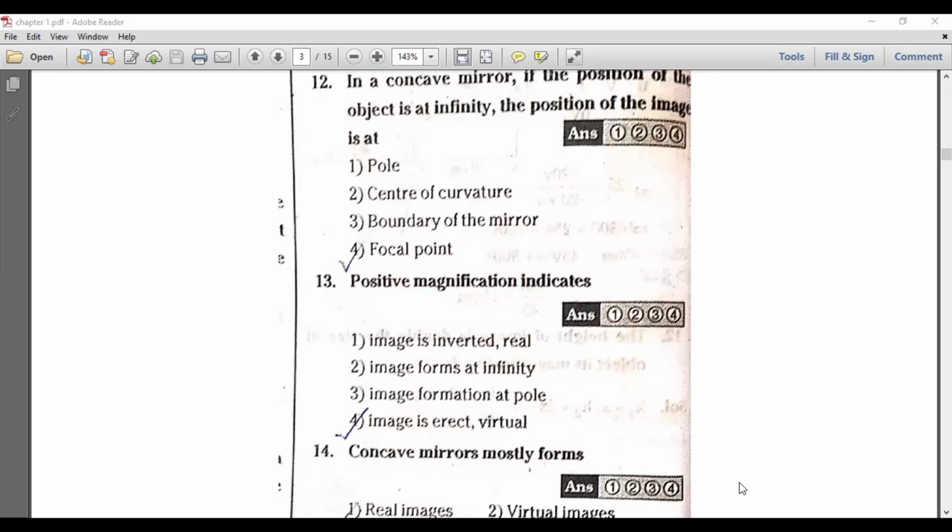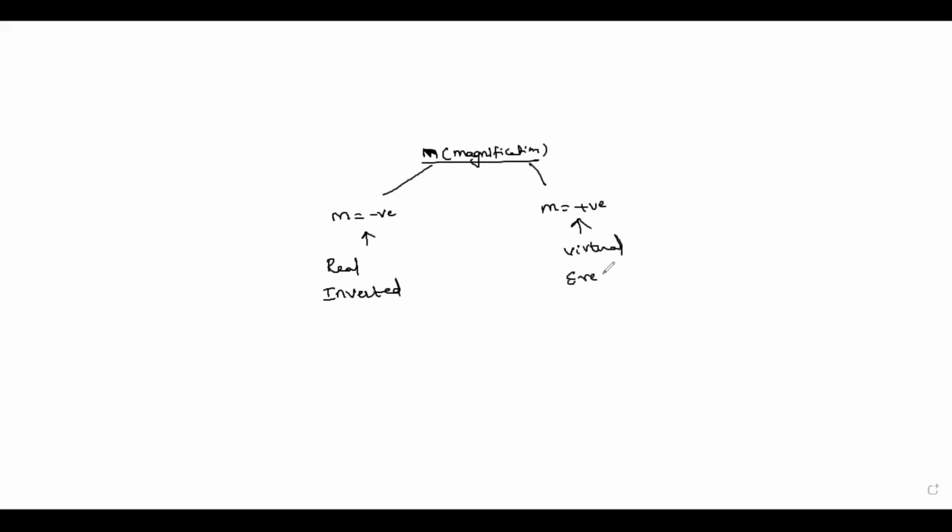Look here, I need to make a note for you. Magnification, M. If magnification is negative, then it will be a real image, and a real image is always inverted. If the magnification is positive, the image will be a virtual image and it will be erect. A virtual image is always erect.